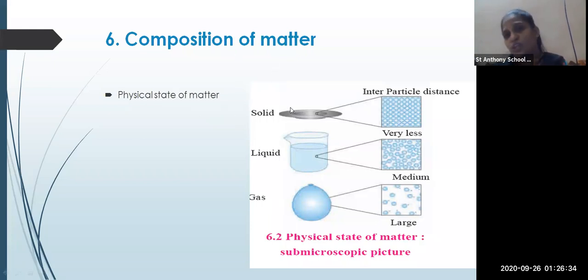Now here you can see that the physical state of matter consists of three states, that is solid, liquid and gaseous. In the solid state the particles are very close to each other, whereas in liquid the particles are a little bit far, and in the gaseous state the particles are very far from each other. You can see this.